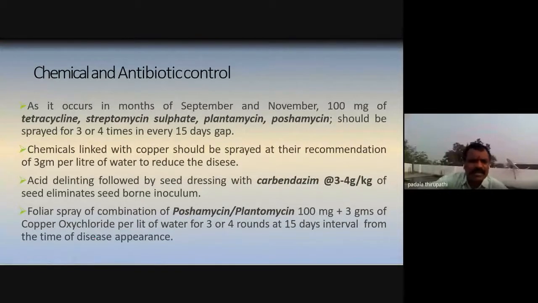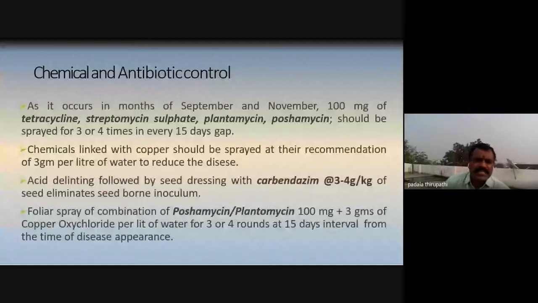Carbendazim is an antifungal chemical or pesticide, 3 to 4 grams per kg of seed, which eliminates seed-borne inoculum. Whenever we sow, the seeds are treated with this carbendazim.